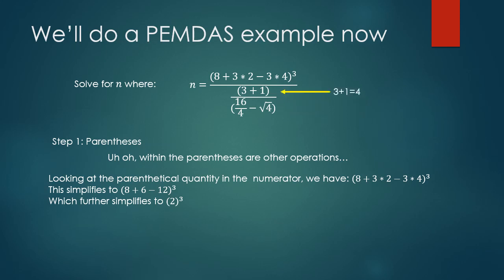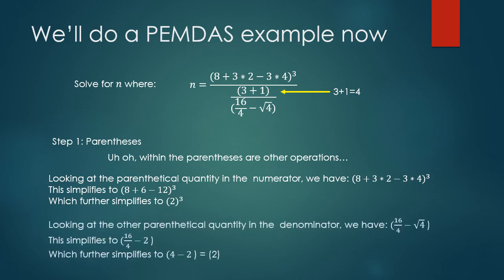Now in the denominator, obviously the quantity of 3 plus 1 equals 4. But then we have this other one here, and it says the quantity of 16 over 4 minus the square root of 4. Well, the square root of 4 is going to be the first thing we need to solve because that's an exponent, really. So we'll get 16 over 4 minus 2. The next thing we have to do is the 16 over 4 because that's a division. So we will get 16, or it's a multiplication if you look at it as 16 times 1 over 4. And you will get 4 minus 2, and that ultimately equals 2.